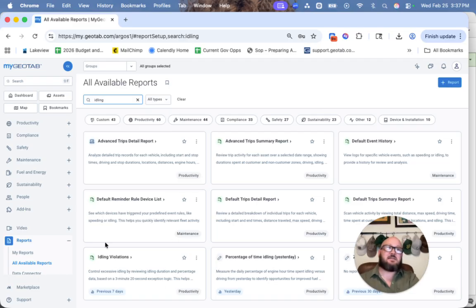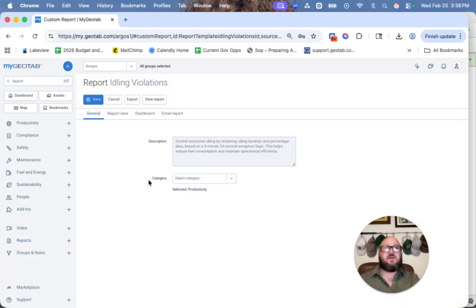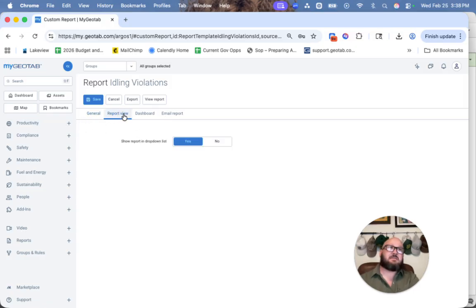Now, let's say that this idling violations is one that I want, but I don't necessarily want to have to pull that report. I want it to be sent to me. That is perfectly doable for any of these reports. What you would do is click into the three dots or the meatball menu, go to edit that report, and then you're going to have a handful of different things, right? So what you're going to be looking for is this little navigation bar up at the top. One, I can set the report view. Do I want it to be in a drop-down list?